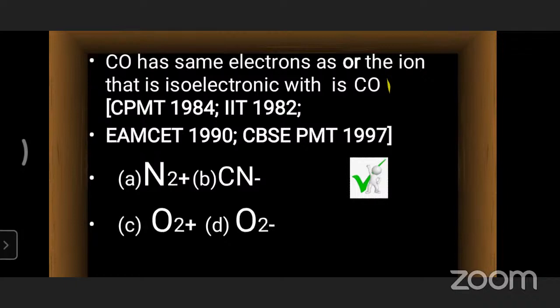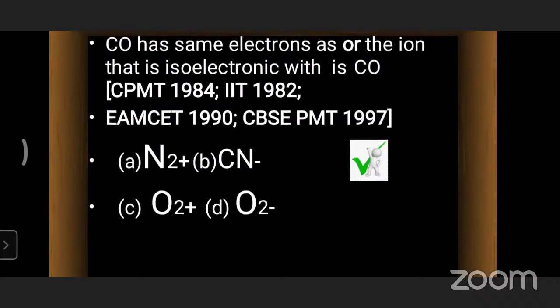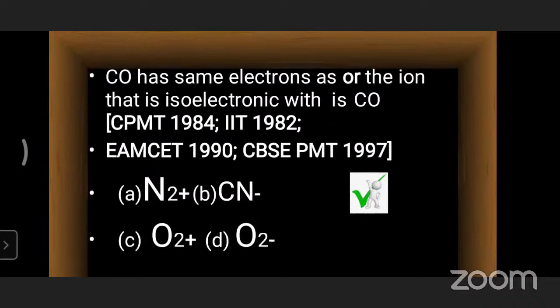But in carbon monoxide there are 14, and here 13, so option A is not correct. Now CN: carbon is 6 and nitrogen is 7, so 7 plus 6 is 13. And as there is one extra electron, the gaining of one electron, the total is 14 electrons. So there is a chance that option B is correct.